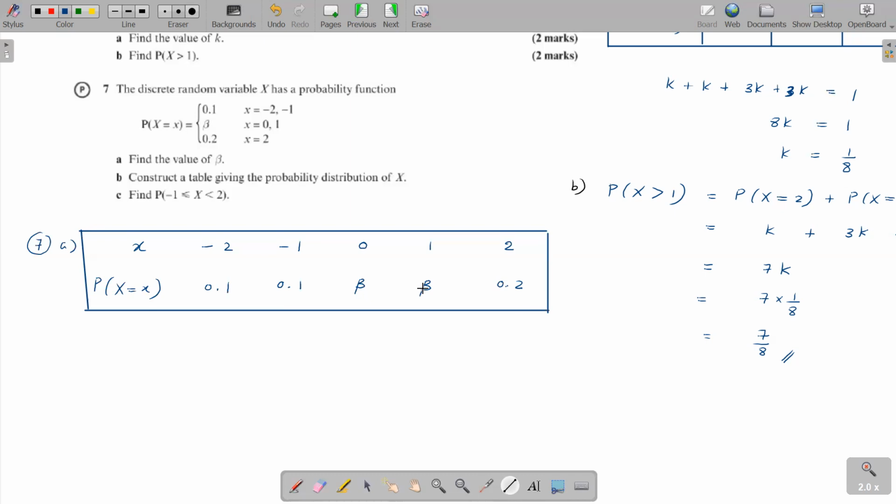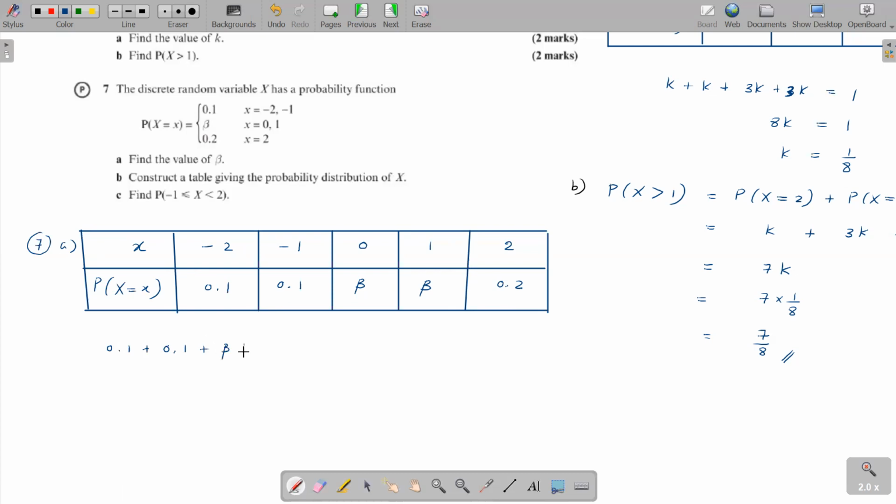All right, so we got this. Now, how do you get the beta value? What is the rule? We know that the total probability will add up to 1. So 0.1 plus 0.1 plus beta plus beta plus 0.2 is equal to 1.